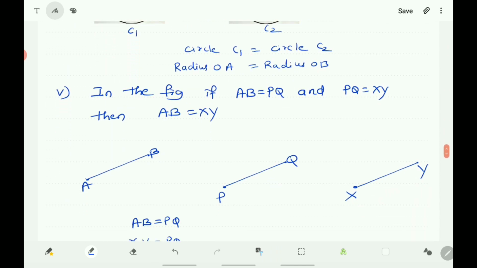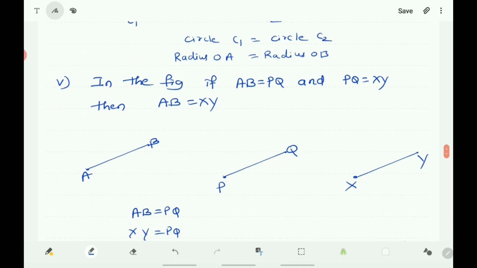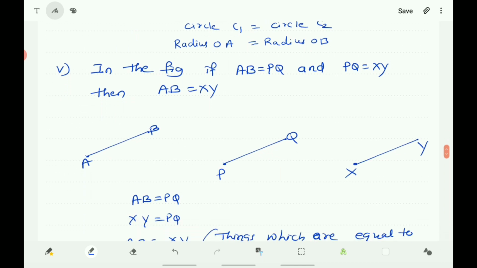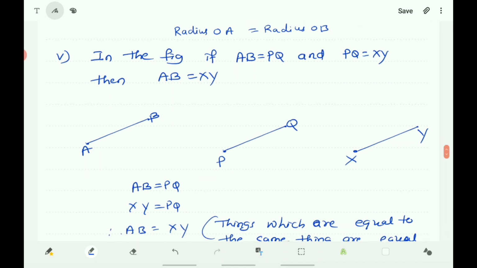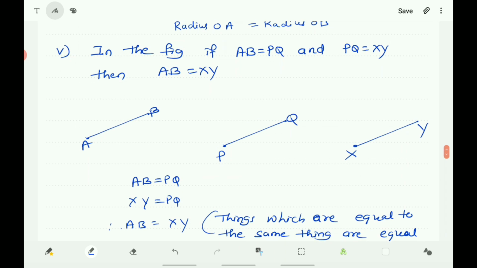Next, the fifth one. In the figure, if AB is equal to PQ and PQ is equal to XY, then AB is equal to XY. Here it is given that AB is equal to PQ, and XY is also equal to PQ. Then you know that things which are equal to the same thing are equal to one another.